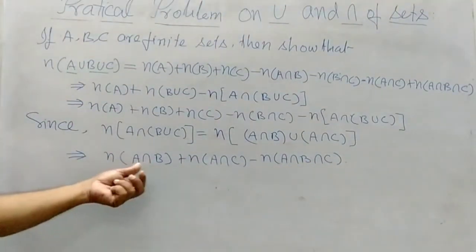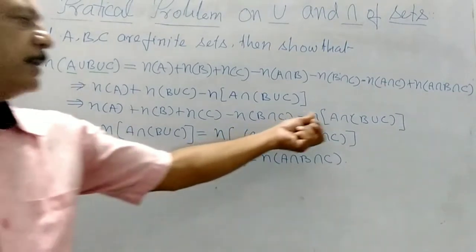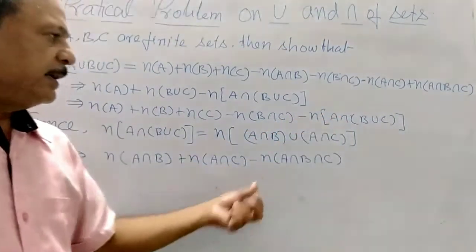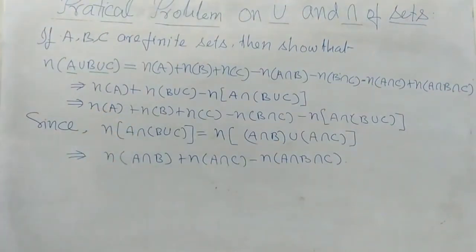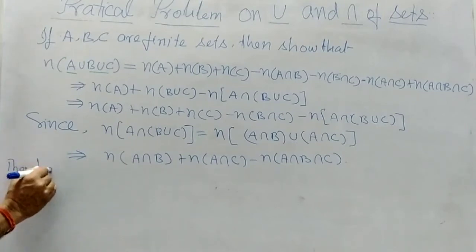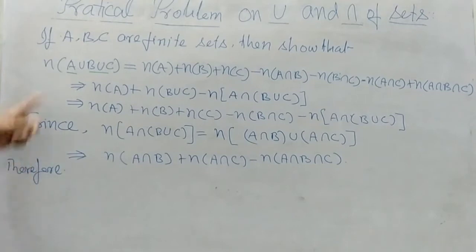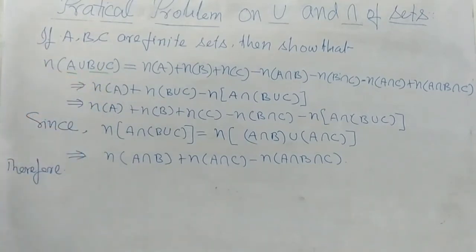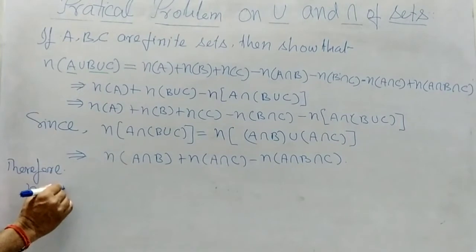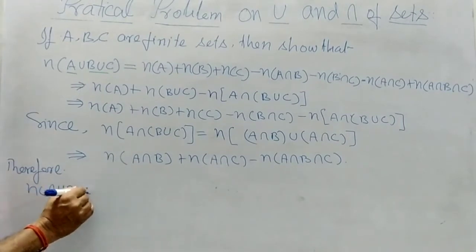So now by using this in this place, therefore we can write N(A union B union C).